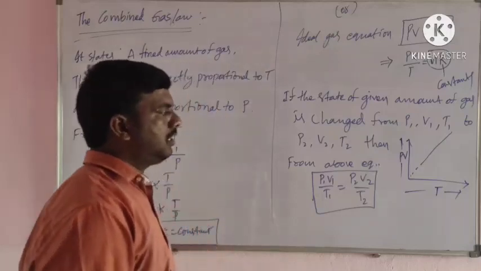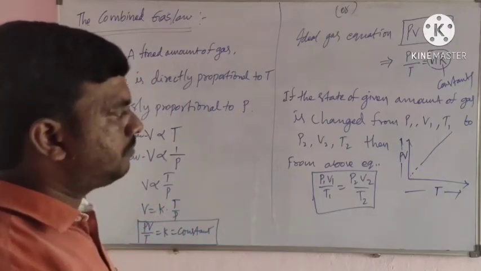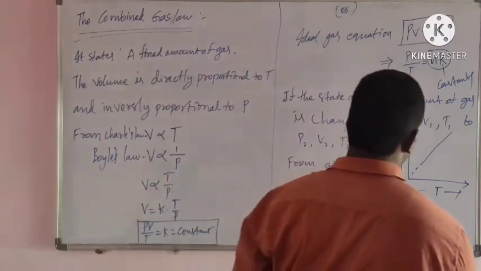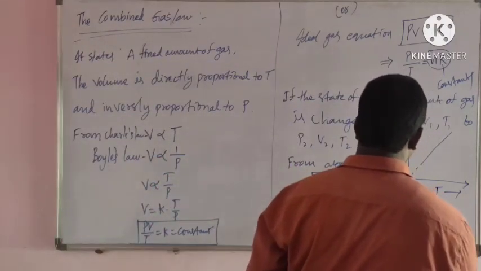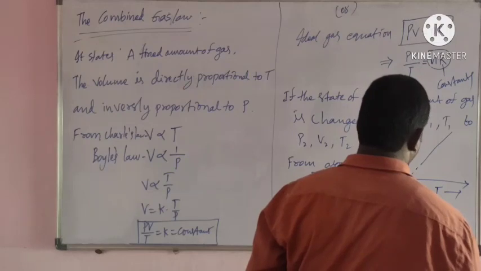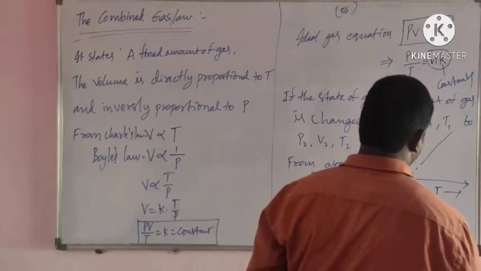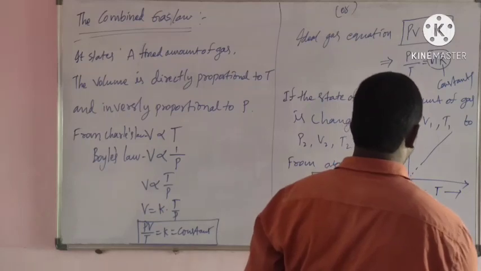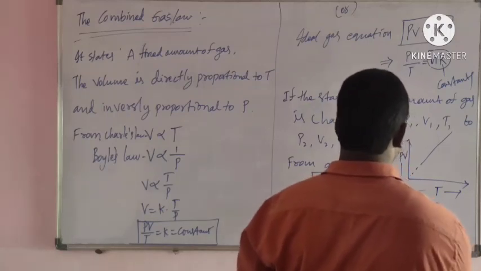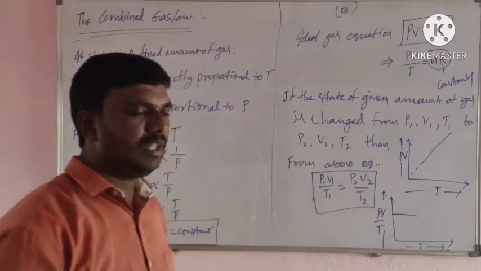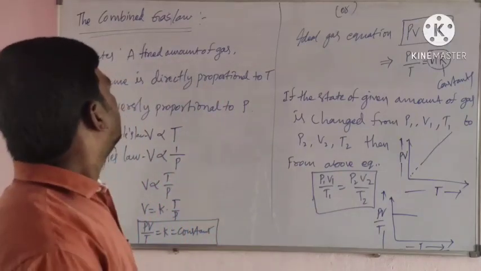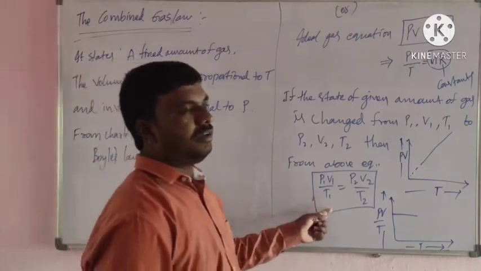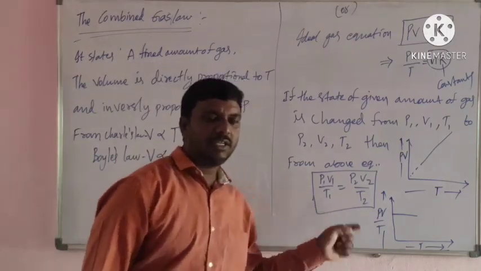The next graph is PV by T versus T. Here this value is constant. This is the combined gas law, and this equation is called the combined gas equation.